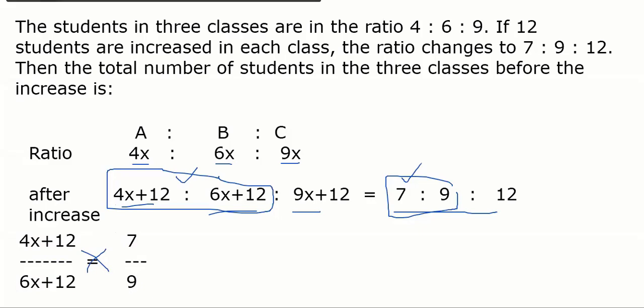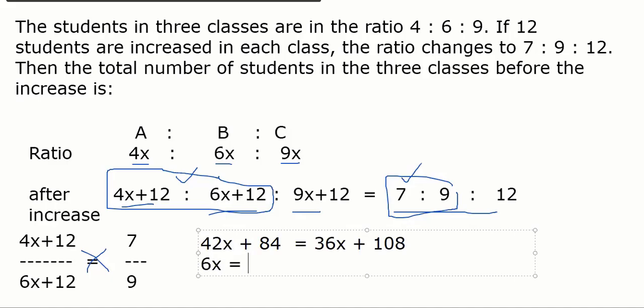So, 7 into 6x is 42x, plus 7 into 12, 84. Equal to, now we multiply 9 with the top ratio 4x plus 12. Cross multiplication works like this. 9 into 4, 36x, plus 12 into 9, 108. So 42x minus 36x is 6x, and 108 minus 84 is 24. So how do we solve this question now? x is 4.